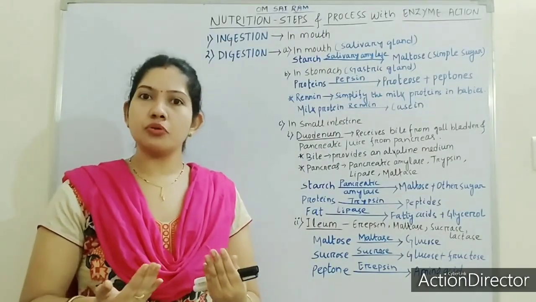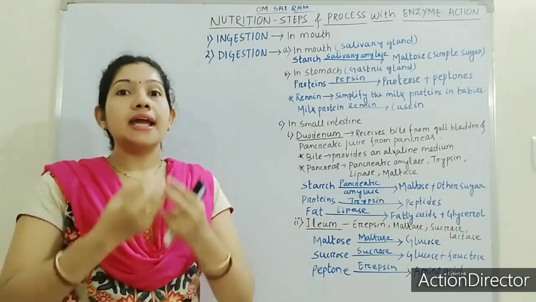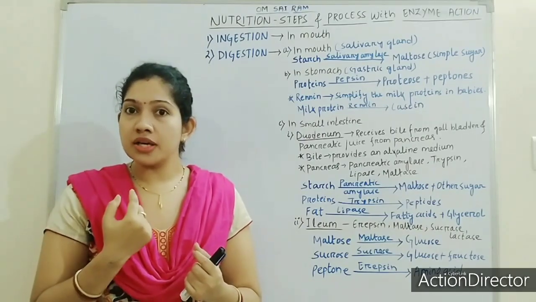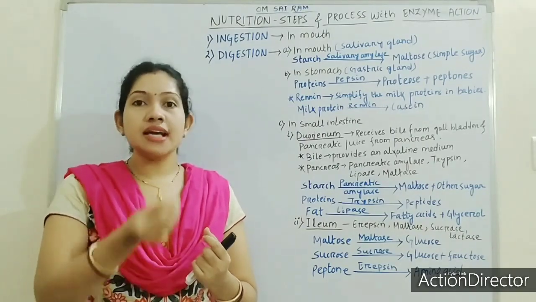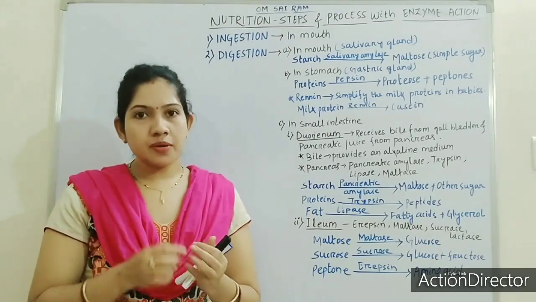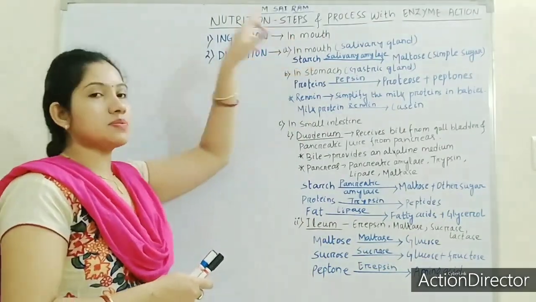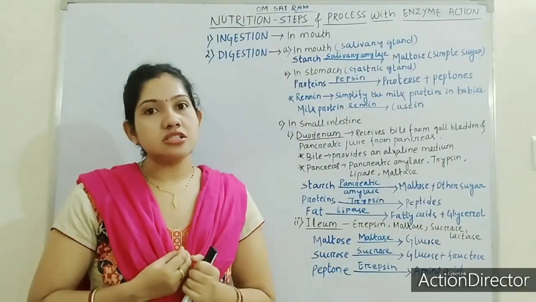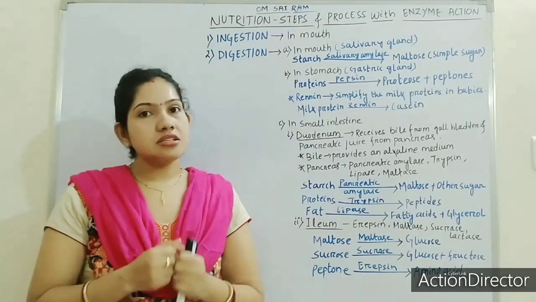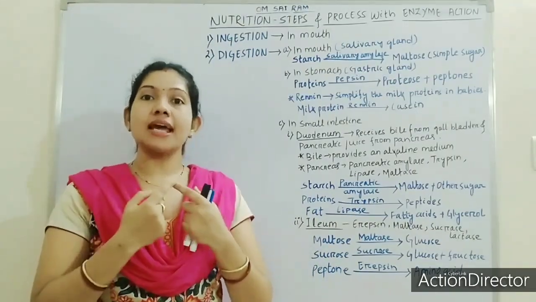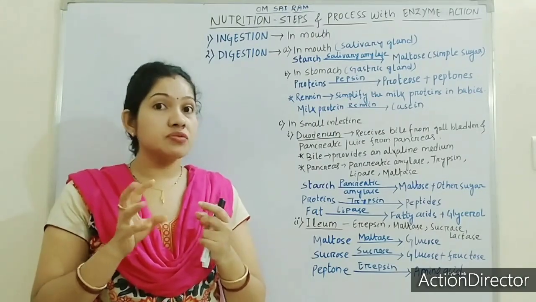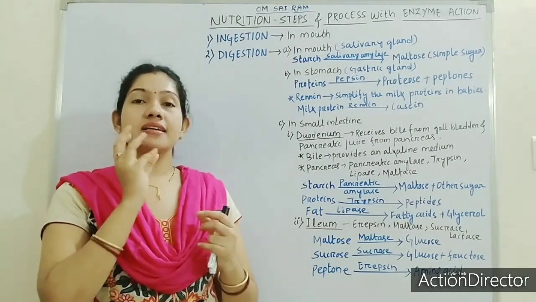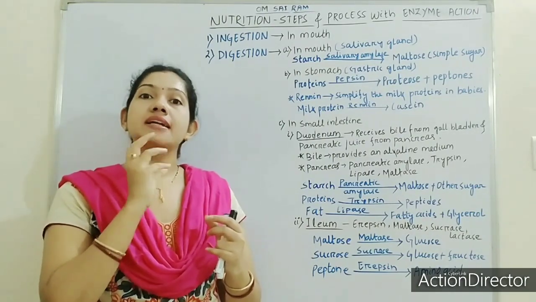Ingestion is the process of taking food into the body, and the organ to take the food is the mouth. Ingestion takes place in the mouth. The taking of food or eating food is known as ingestion. In ingestion, with the help of teeth and tongue, the complex food that we are taking gets crunched or semi-grinded.